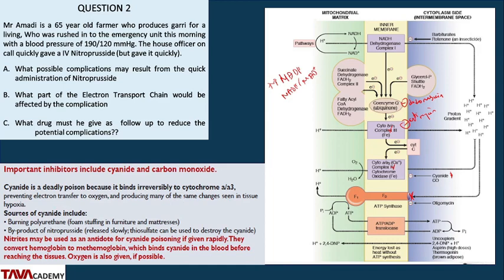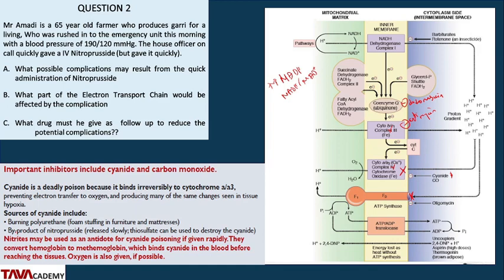So look at the sources of cyanide now. It's gotten from burning polyurethane, that's foam stuffing in furniture and mattresses. So if you walk into a place where they burn a lot of foam from mattresses and furniture, you're going to expose yourself to a lot of cyanide toxicity, which will block complex 4, preventing oxygenation from occurring, and invariably there will be no ATP synthesis also.